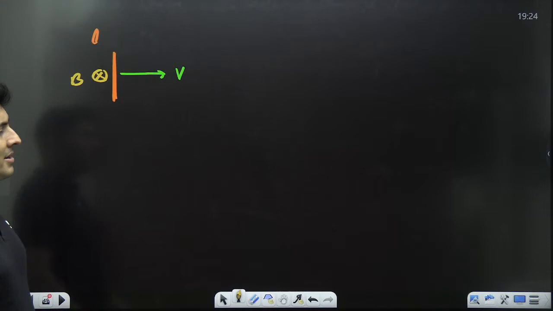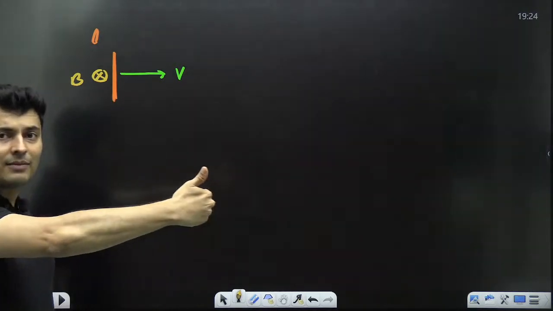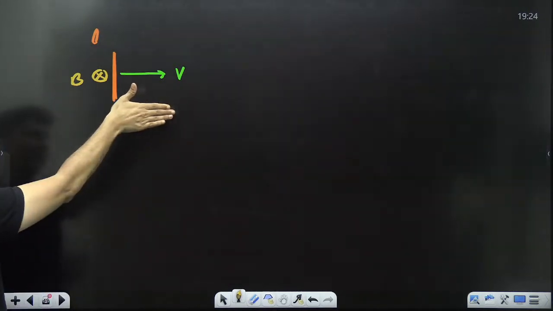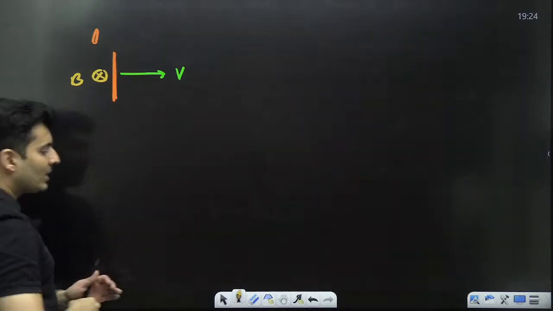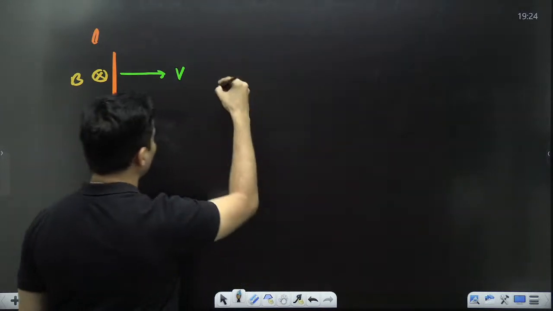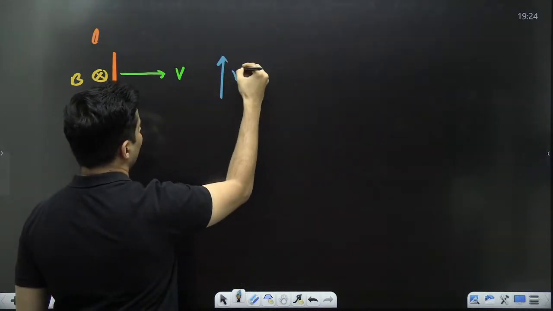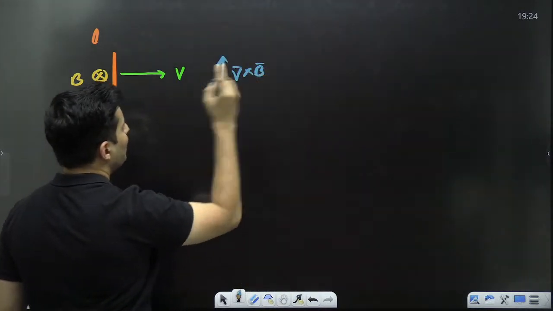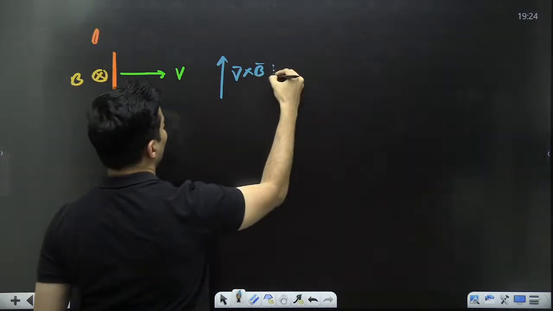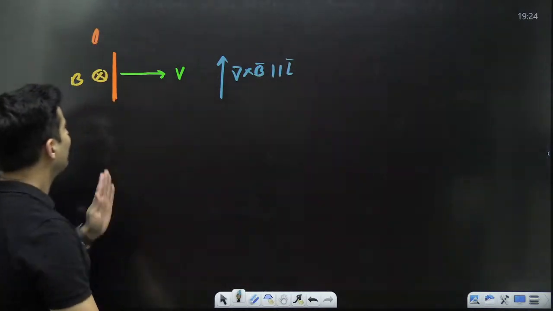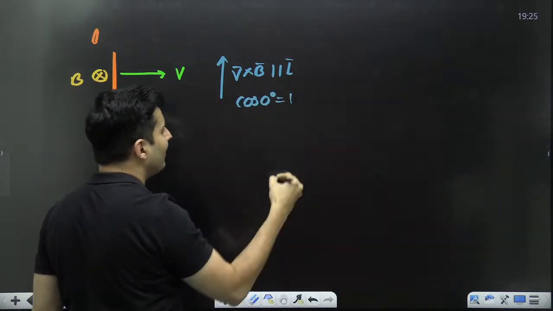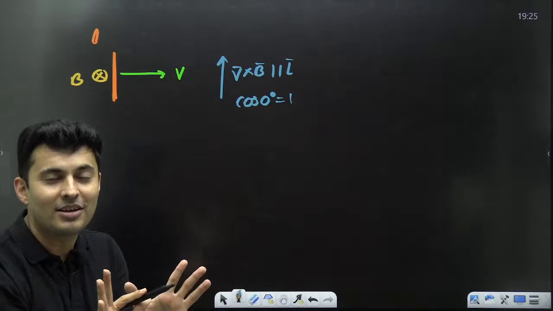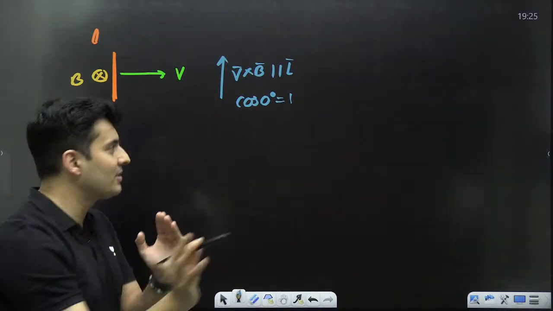Wow, crazy. Velocity is right, magnetic field is inside. From right, it has gone inside. See where the thumb goes. It goes up. V cross B has just gone up. So this is the direction of V cross B. Best part, it is parallel to the length. So cos 0 is 1. So thankfully it is not 0.